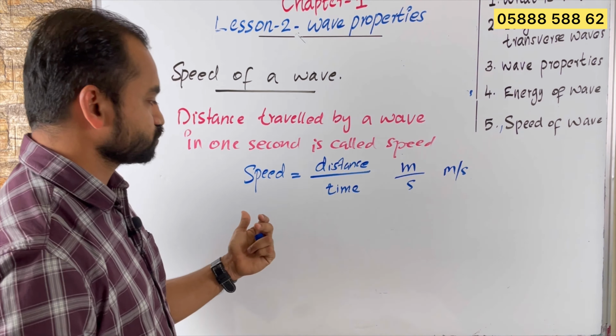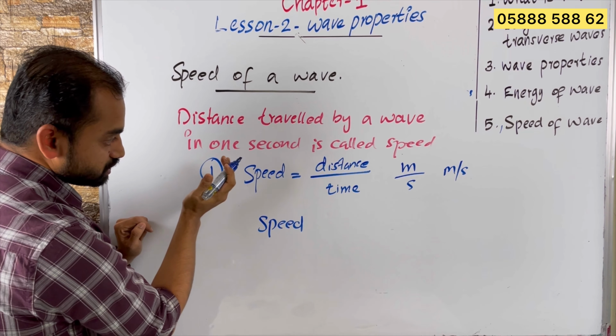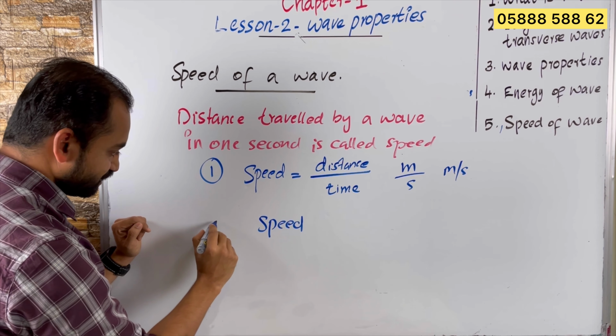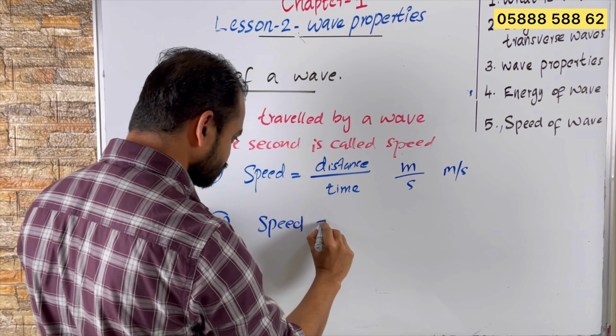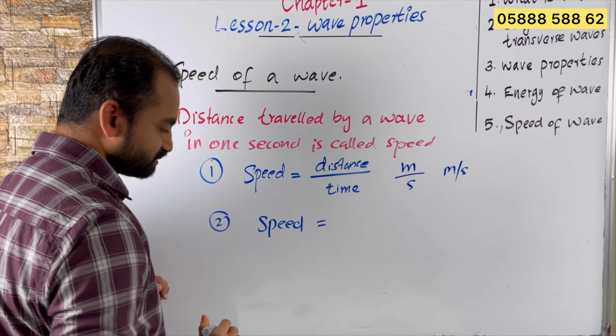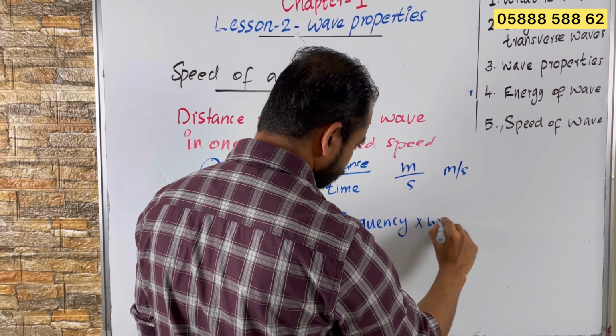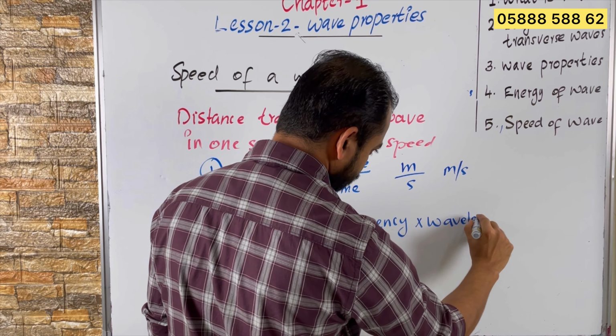So here for a wave we have one more equation to calculate the speed of the wave. This is one equation to calculate speed, which you can use if distance and time are given. And the second equation is a special equation for the speed of the wave. Speed is equal to frequency of the wave multiplied by wavelength.